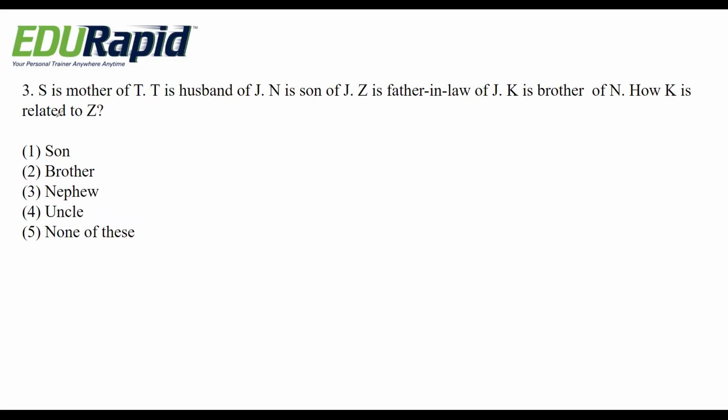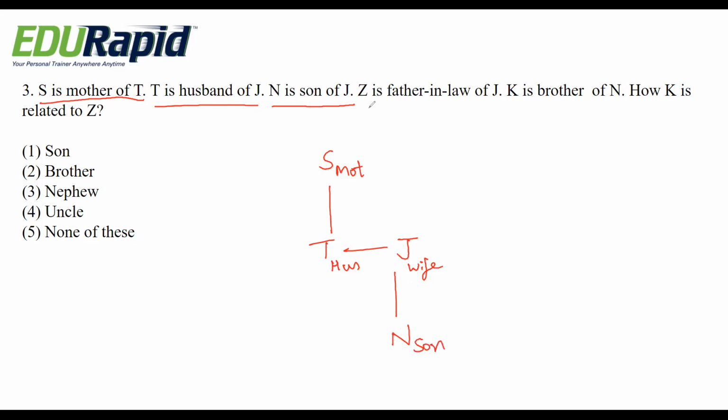Okay, here they are telling S is mother of T, and T is husband of J. Then obviously J is wife. T is husband of J. N is son of J. Then Z is father-in-law of J.